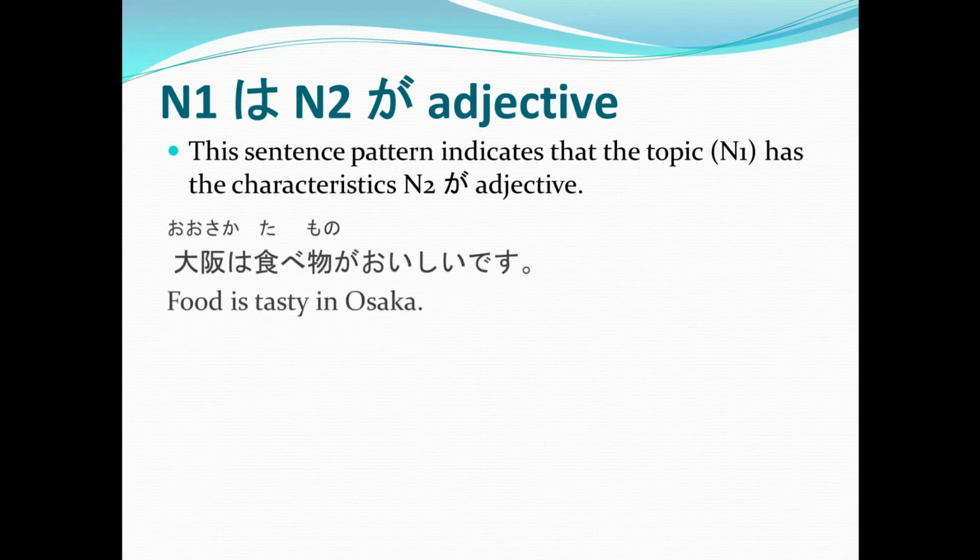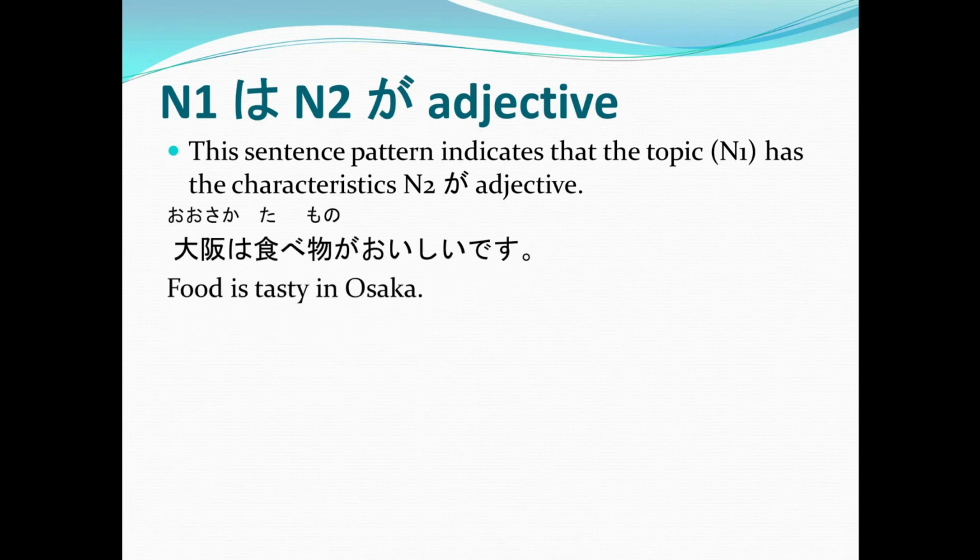Example, Osaka wa tabemono ga oishii desu, or food is tasty in Osaka. In this sentence pattern, noun 1 is Osaka, and noun 2 is tabemono, ga oishii desu.